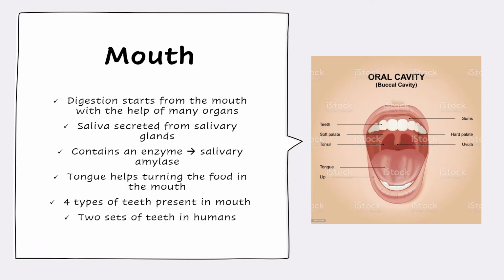The tongue helps to turn the food in the mouth for comfortable chewing. There are many bud-like structures present in the tongue. These are called taste buds. They detect different tastes and send signals to the brain. Let us discover more about these.